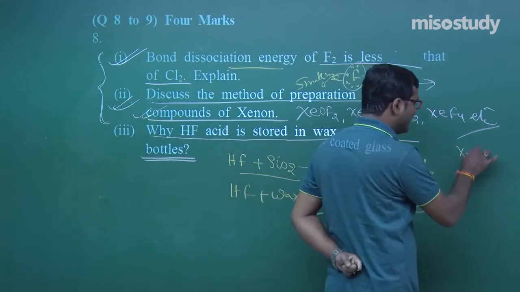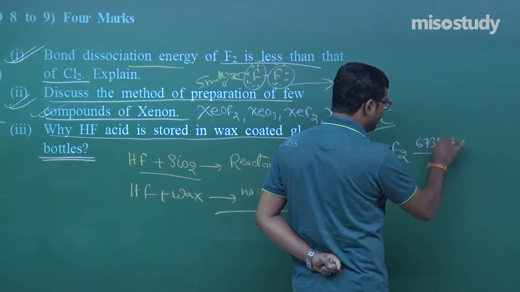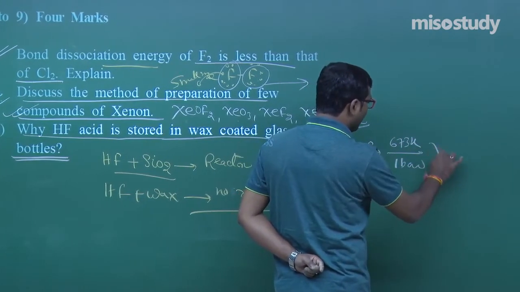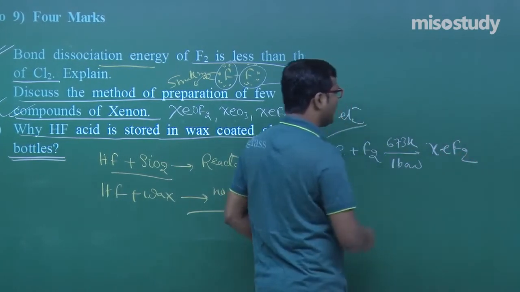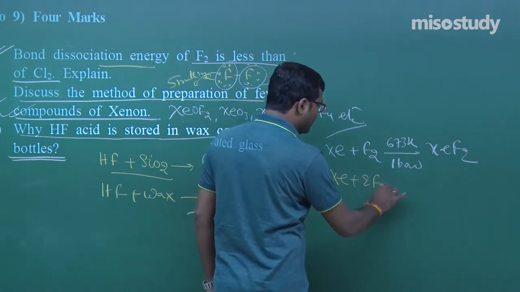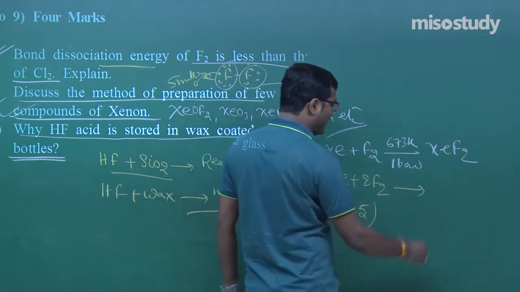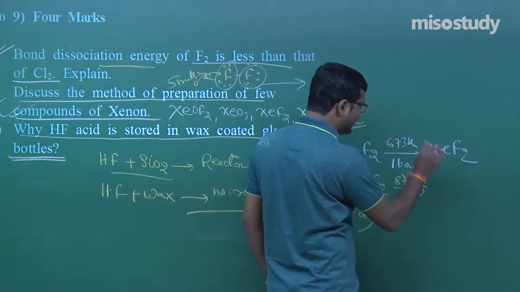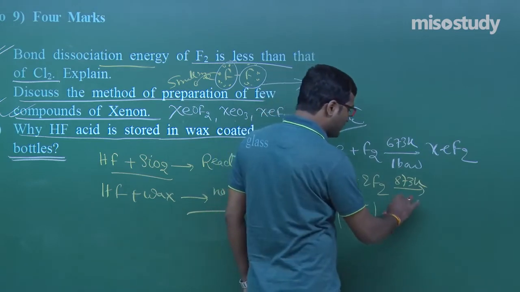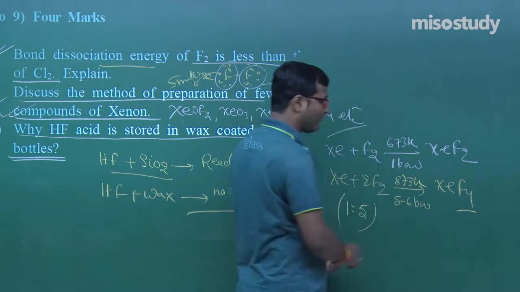Now discuss the method of preparation of a few compounds. Like if I write here Xe plus F2, if the temperature is around 673 Kelvin and 1 bar, what do we get? We get XeF2. If we increase the ratio of F2 to 1:5, at a temperature of 873 Kelvin and pressure of 5 to 6 bar, we get XeF4, my friend.